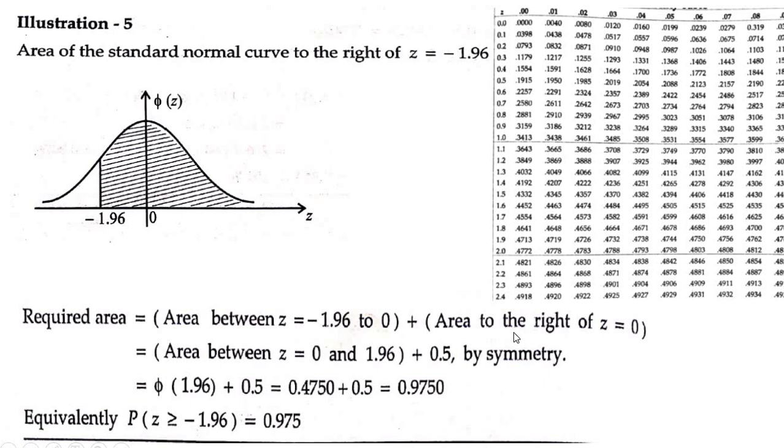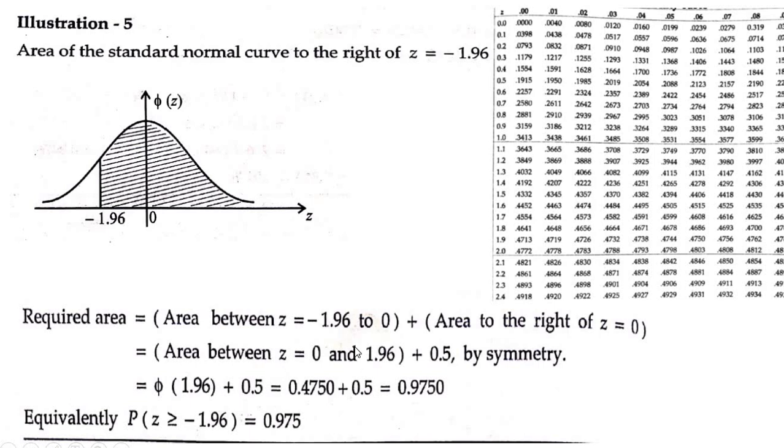The probability of Z greater than or equal to 0 is 0.5, which is already given in the result. And the area between minus 1.96 and 0 means Z greater than or equal to minus 1.96, less than or equal to 0. In a positive way, you can write it as Z greater than or equal to 0, less than or equal to 1.96, since it is a mirror image.